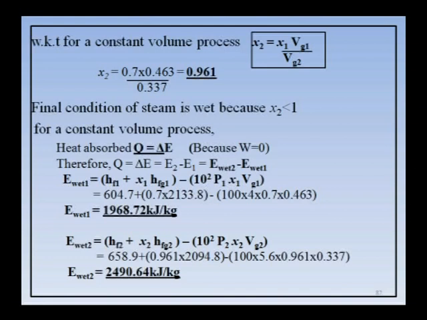This is very important. Finding x2 is first important, next depending upon the value, taking the internal energy formula for state 2, that is E2, is again important. Okay. Here both the conditions are wet. Now, first you find E wet 1, substituting all the values you are getting 1968.72. Next E wet 2, again substitute all the values for the second pressure, that is 5.6 bar. So, you will get 2496.64 kilojoules. So, E wet 1 and E wet 2 you got.